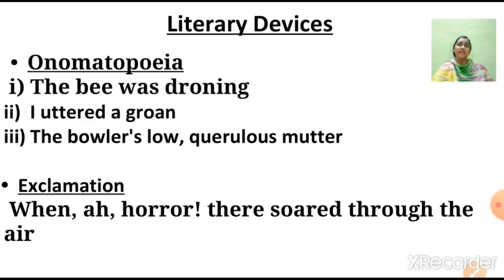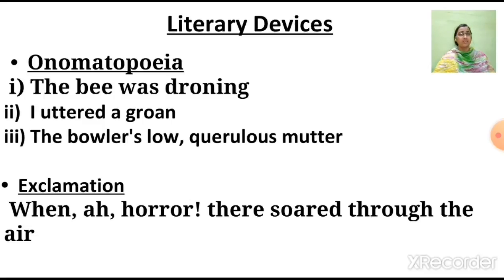Now another literary device used in this poem is onomatopoeia. An onomatopoeia is a word that actually sounds like the sound it makes, and we can almost hear those sounds as we read. Like in this case, "the bee was droning." Here droning is a sound, hence it is onomatopoeia.